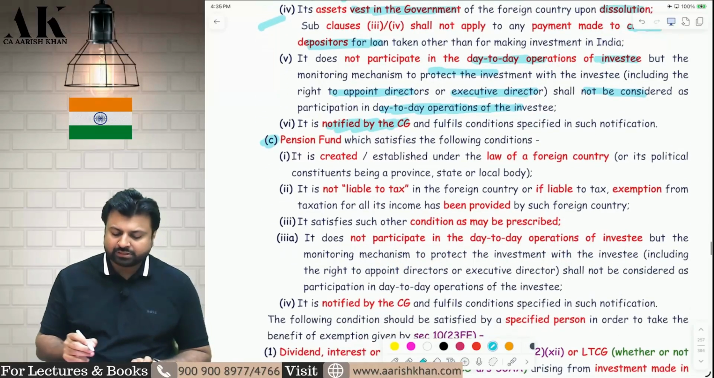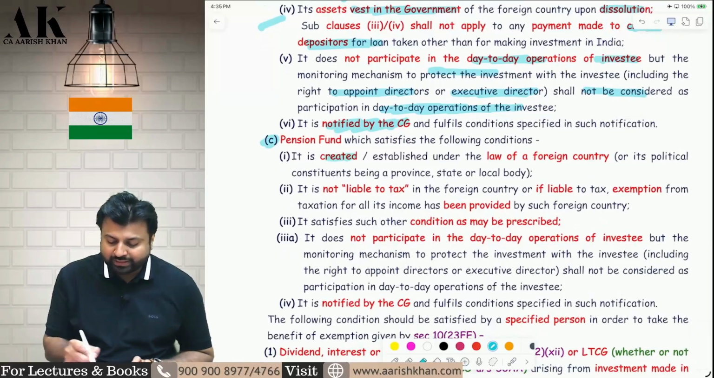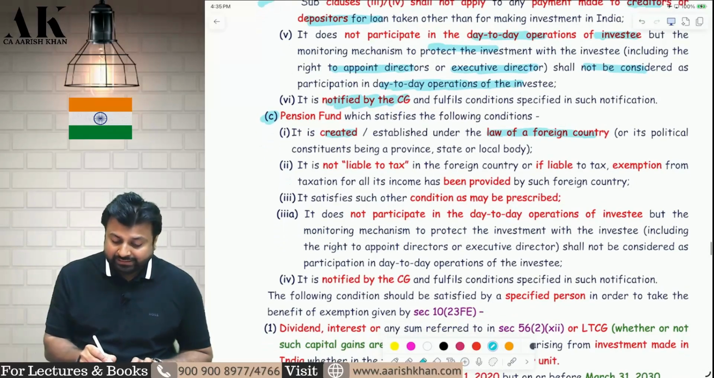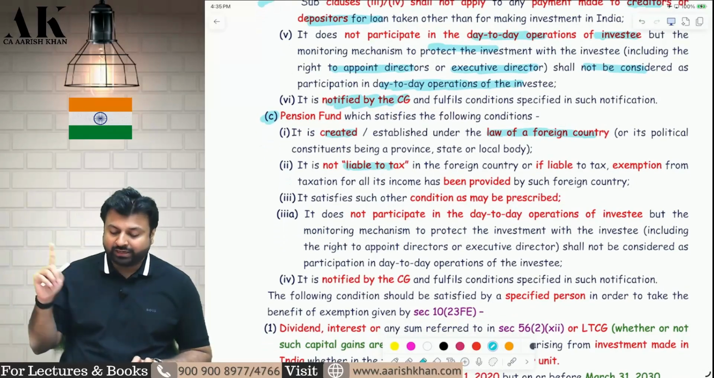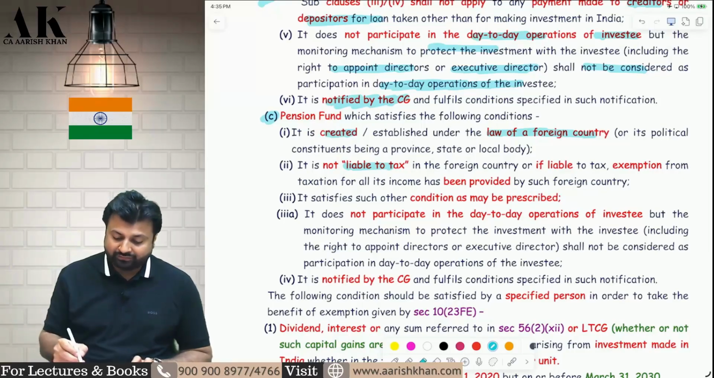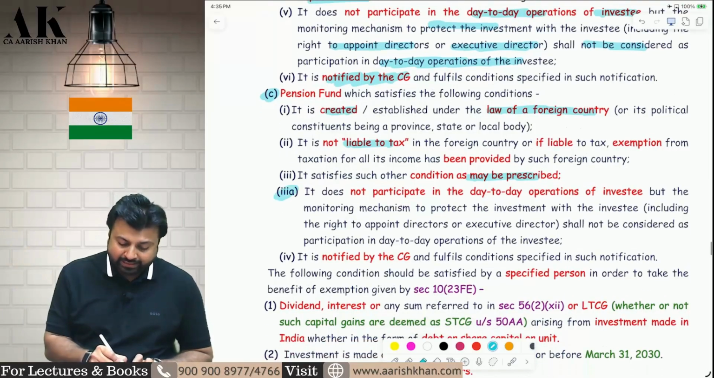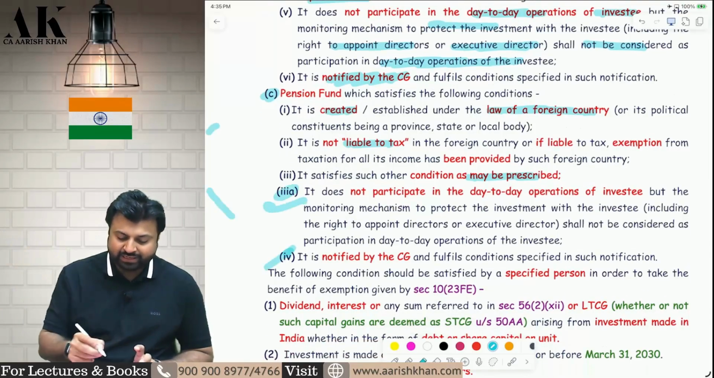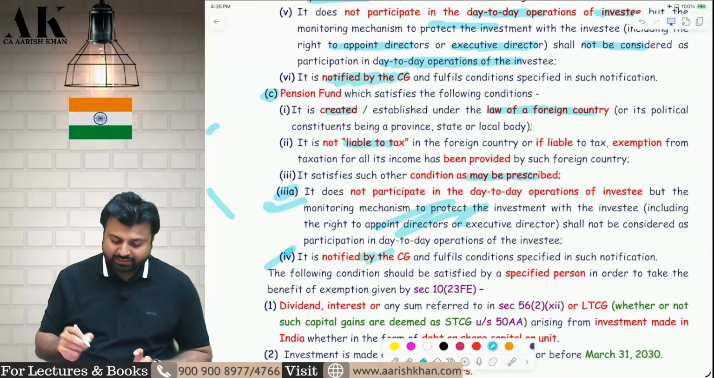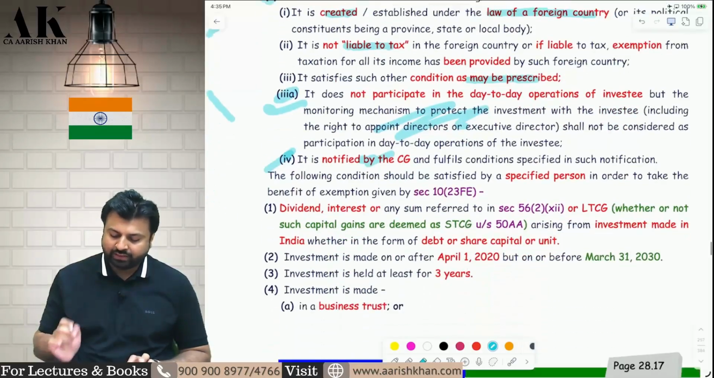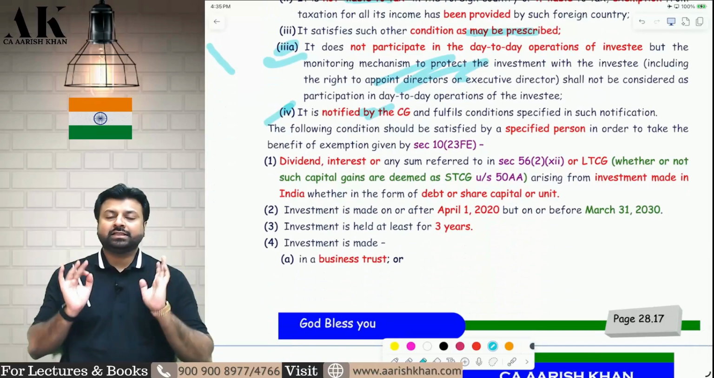Third category of person is pension fund. This pension fund is also created under the law of a foreign country. It should not be liable to tax in the foreign country. It should fulfill such other conditions as may be prescribed. And condition number 4 and 5 is similar to the previous case. You can check it. The fourth and fifth conditions are exactly similar to the sovereign wealth fund. If all these conditions are fulfilled, these are the 3 specified persons.